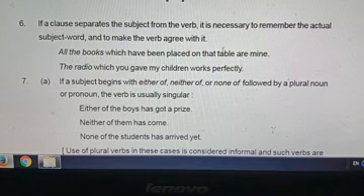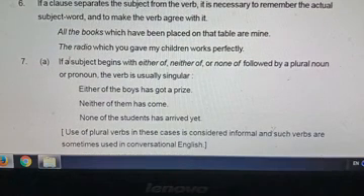All the books are. Then, the radio which you gave my children works perfectly. If we look at children, that means children walk, but radio works. The simple sentence is: the radio works perfectly. Here the subject is the radio and the verb is works.